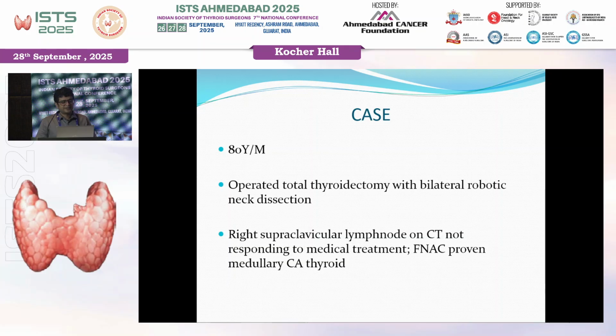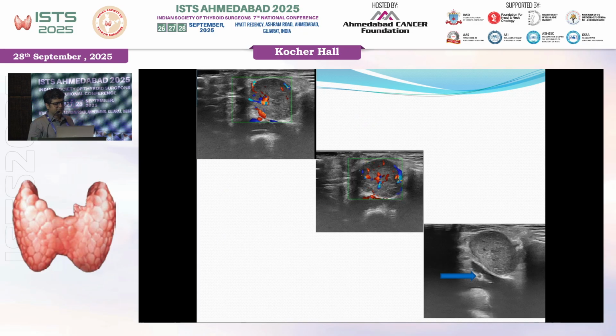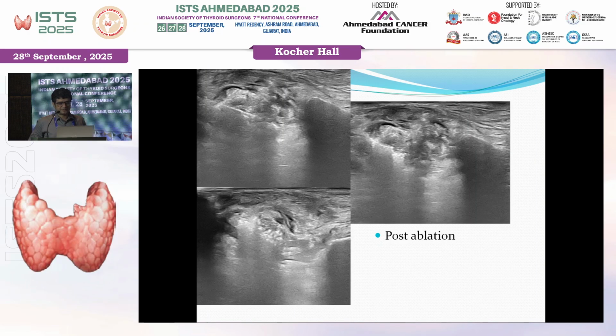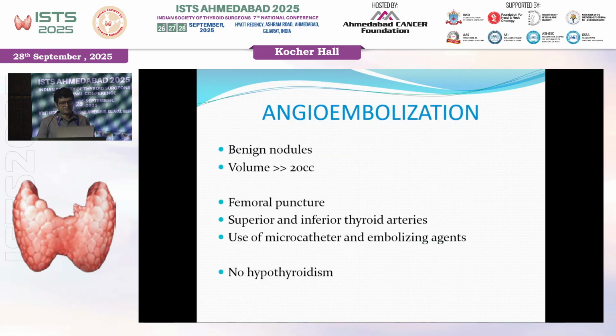Recently done case, 80-year-old male operated open total thyroidectomy with bilateral robotic neck dissection. Supraclavicular node came and FNAC was medullary CA thyroid, good vascularity. This is IJV. And after proper hydrodissection, this was ablated. This is our needle. This is how the air foci are seen. This is after ablation. This case was done just 3-4 days back, and let's see the result.